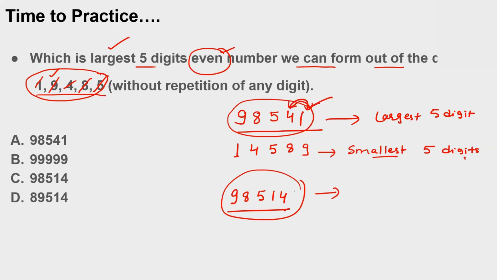Which one is even? Obviously this is odd, this is ending with the odd digit 9. This is an odd number. We are not supposed to take it as an answer. So these two numbers are there, and among these will be my answer. So option C is the correct answer for that. I hope you understand, right?